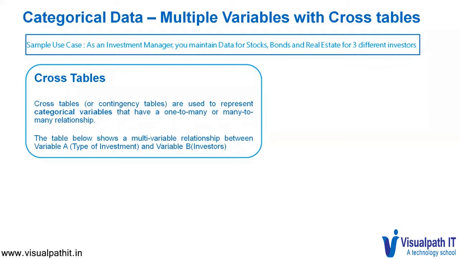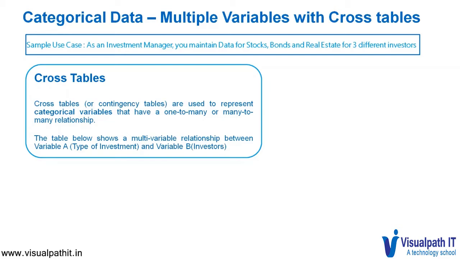When there is more than one variable involved in the categorical data, we use cross tables. Cross tables or contingency tables are used to represent categorical variables that have a one-to-many or many-to-many relationship.